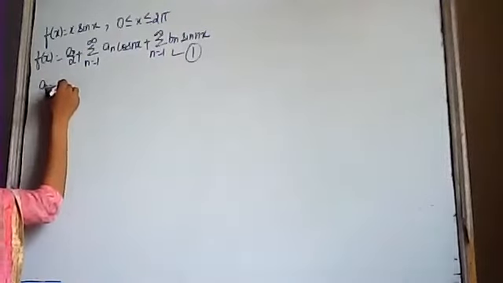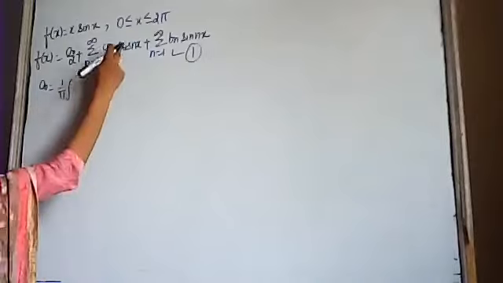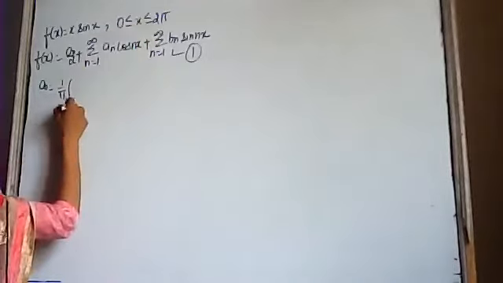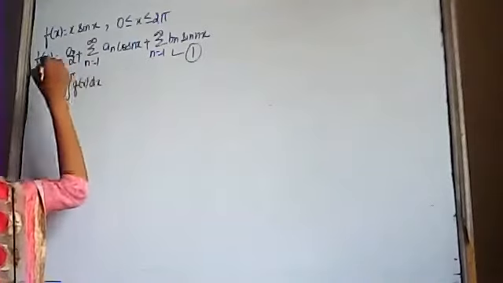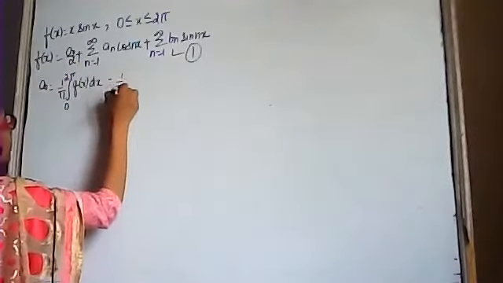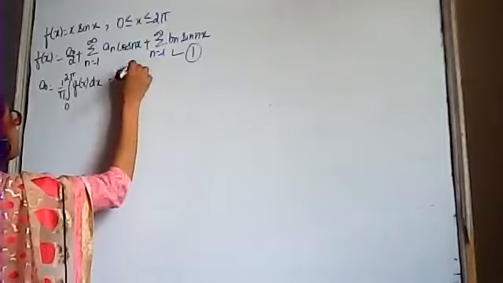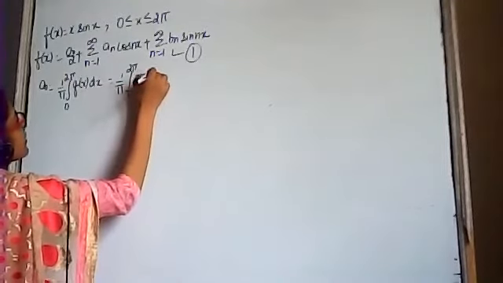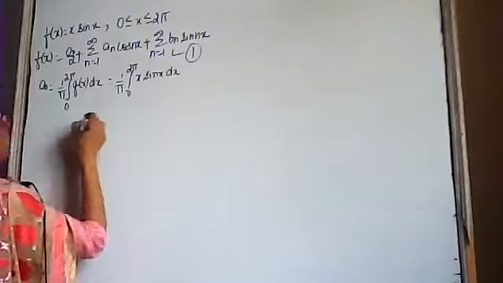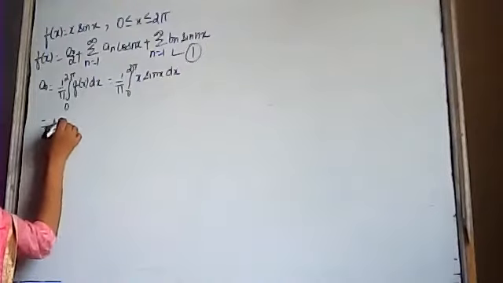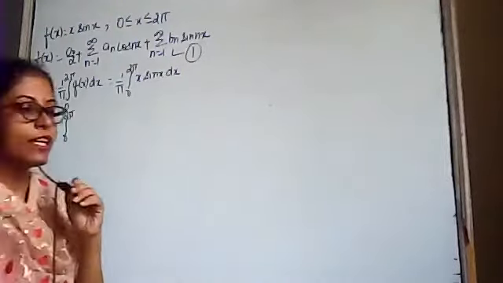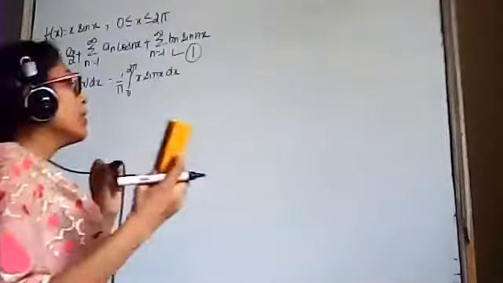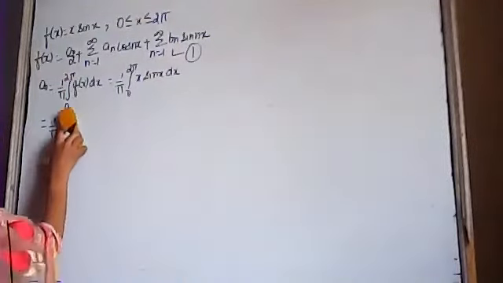First of all, a0 is equal to 1/pi, limits of the integration from 0 to 2 pi, f(x) dx. This is equal to 1/pi, 0 to 2 pi, f(x) is x sin x dx. We have to integrate x into sin x, so the u into v rule will be applicable over here.